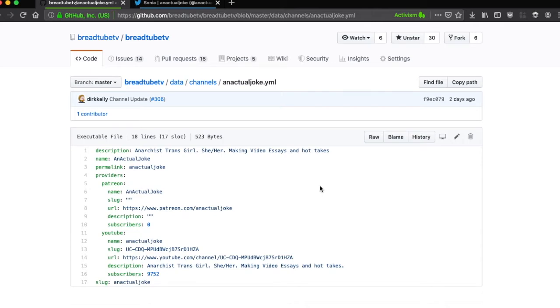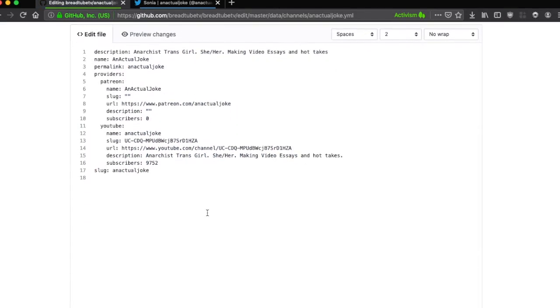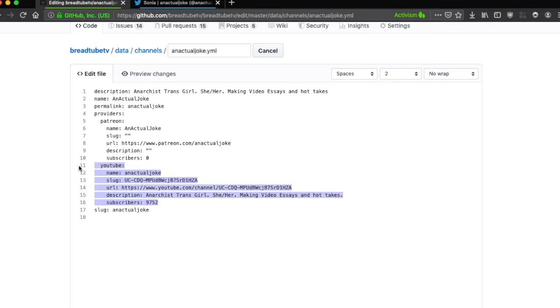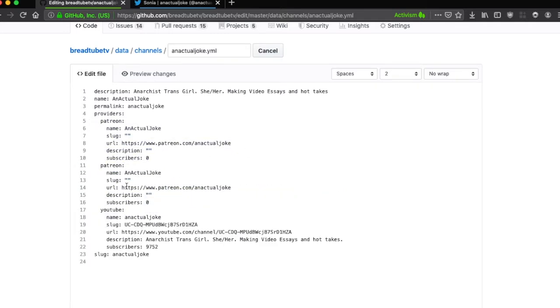So here we have, under BreadTube, data, channels, and actual joke, the core information about this channel. Now, if we wanted to add Twitter to this, we can directly within GitHub edit this file and then create a copy of the information for Twitter.